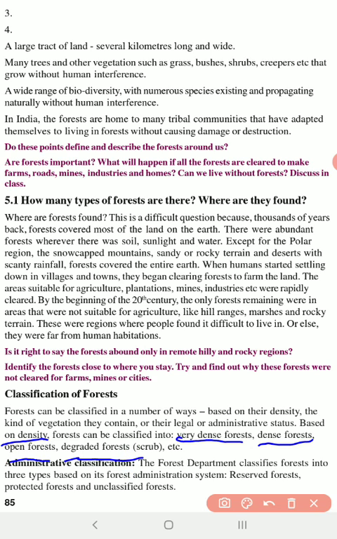So based on the density, a forest can be divided into four. The first one is a very dense forest, which means there are so many trees of different biodiversity, different species. Second is a dense forest, and here of course there are so many trees, but now and then here and there we have got bushes and shrubs. But still they are dense, just less dense than the very dense forest.